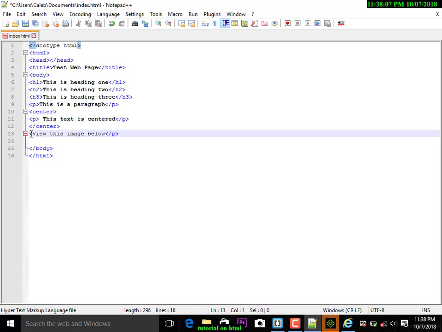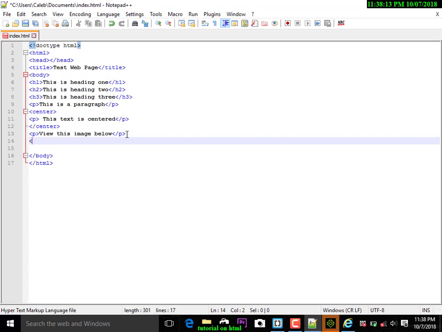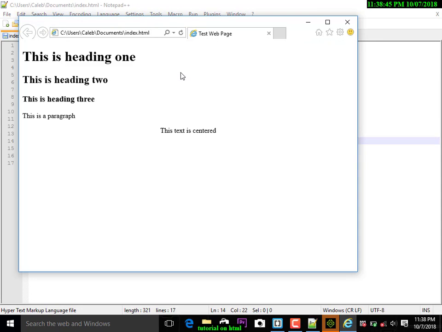Another error, so we're going to put the P, the paragraph. It says view this image below. So we're going to insert the image, and the tag for the image is img, and we put the source of the image. Where's the image coming from, or the name of the image? So we name it image. First of all, we put our speech mark, name it image.jpg, close our speech mark and close our tag. Remember, img does not have an opening and closing tag. We're just going to put the greater than sign. Once we save this and refresh it, we should see our image.